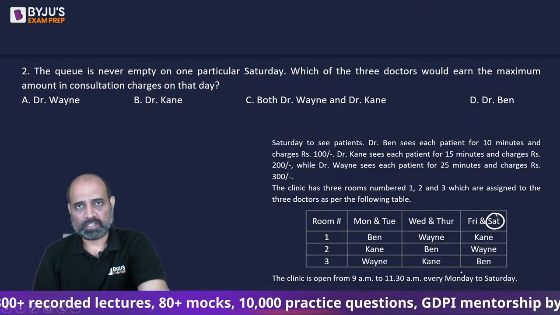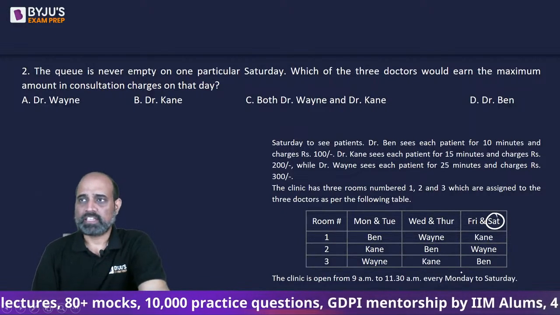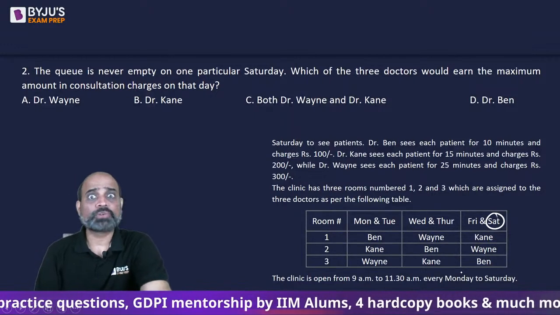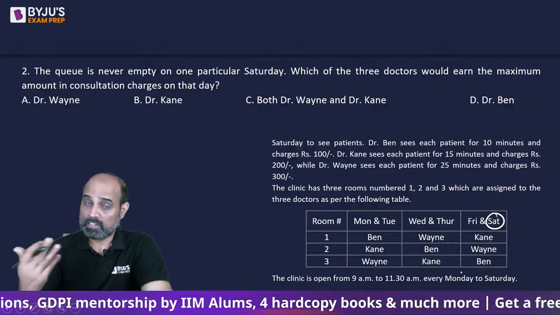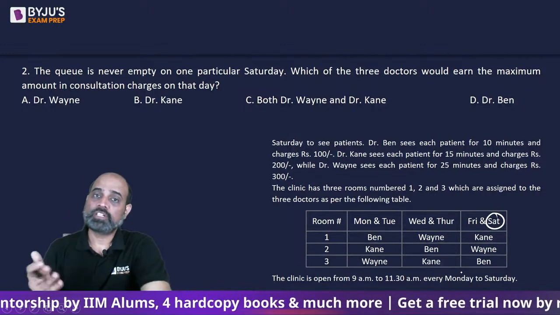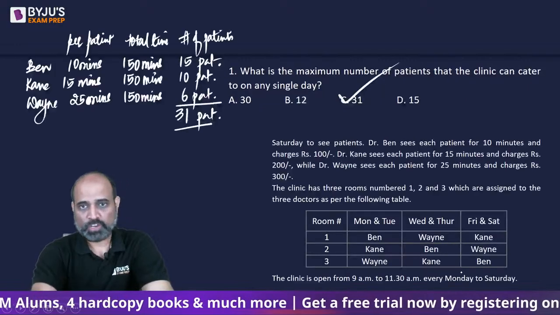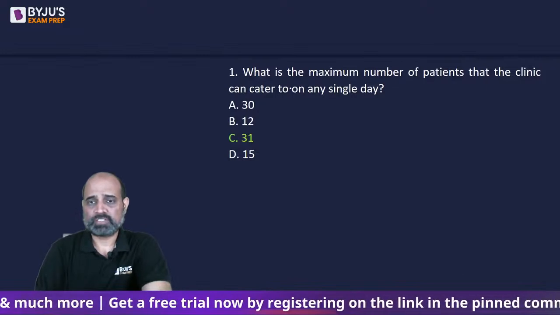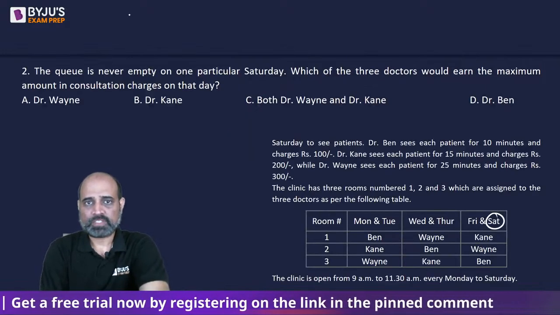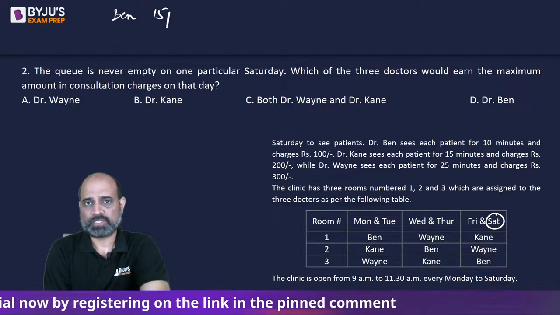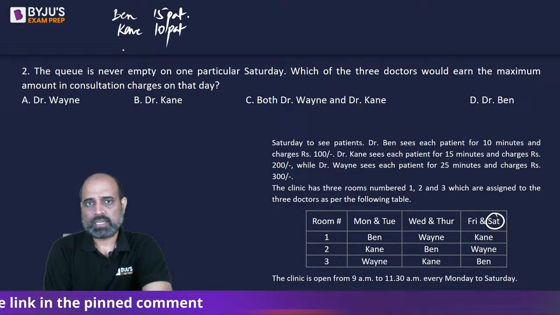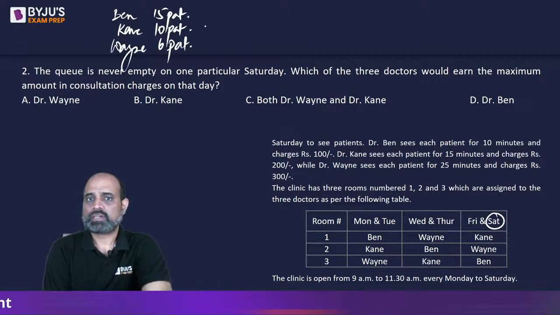We have just seen this. It doesn't depend on the day. The number of patients each doctor sees is going to remain same if there is continuous inflow of the patients. The amount that they are going to earn will depend on the number of patients that they see. So if I go back to the previous question, we see that Dr. Ben sees 15 patients, Dr. Kane sees 10 patients, and Dr. Wayne sees 6 patients, right?